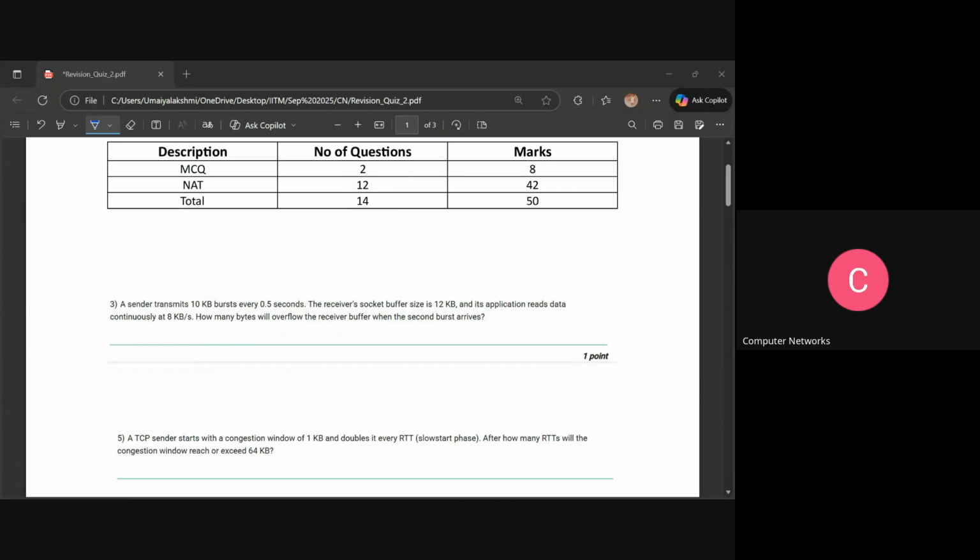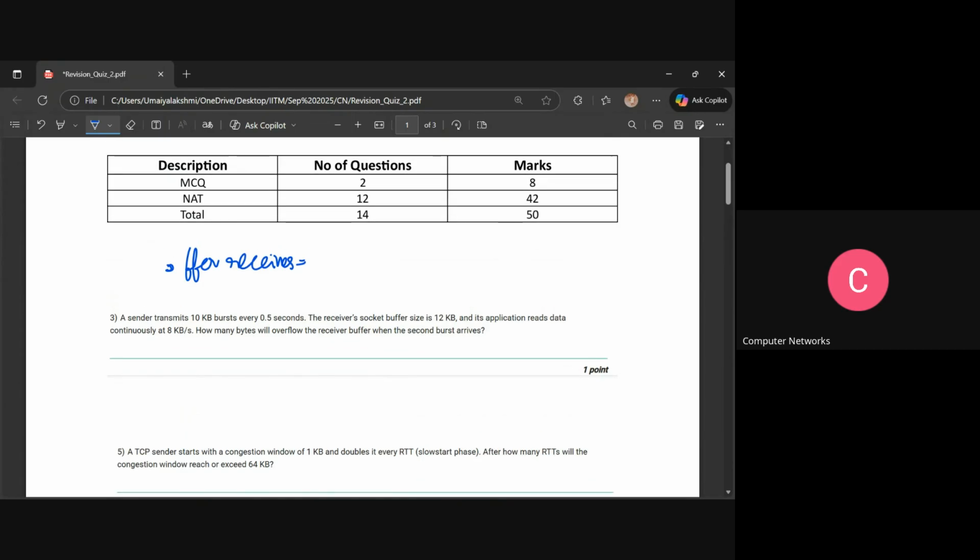Okay. So, let's say, what is the buffer receives? Buffer receives is 10 kb, right? My writings are visible, right? Okay. Yes. Fine. So, next, what they have mentioned here, they have mentioned that the receiver buffer is of 12 kbps. And then they have also mentioned that the draining rate will be of 8 kbps, and they mentioned